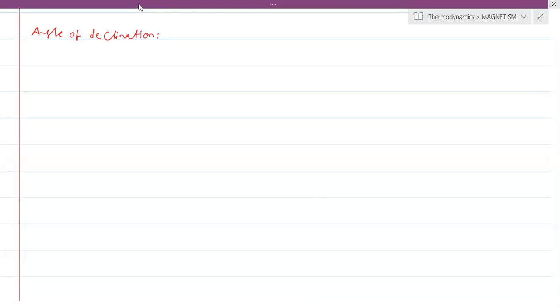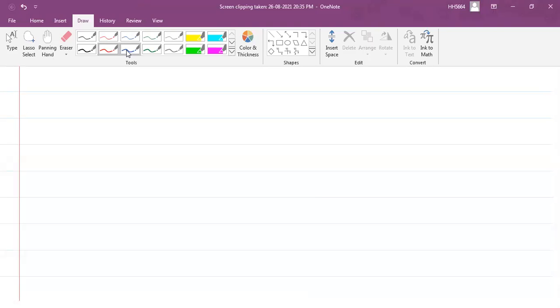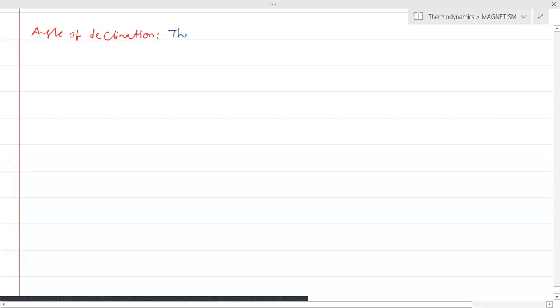The angle of declination is the angle between the magnetic meridian and the geographic meridian.